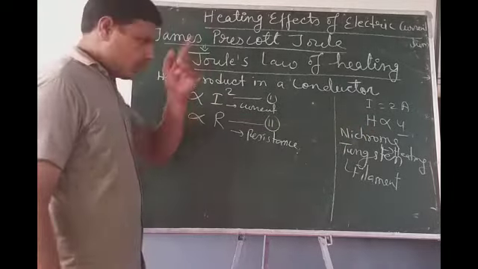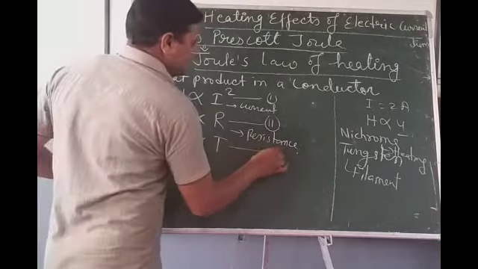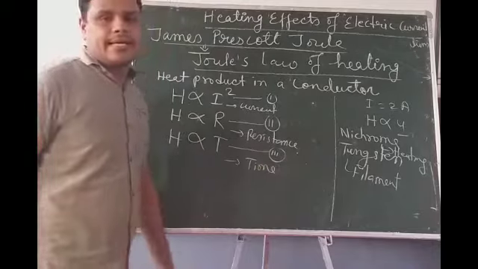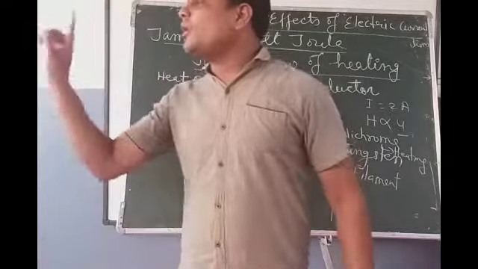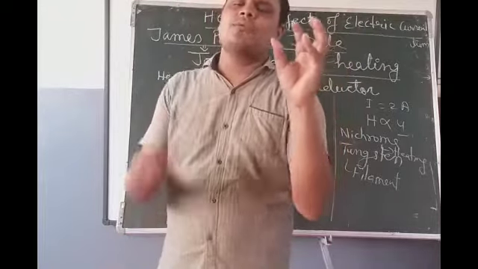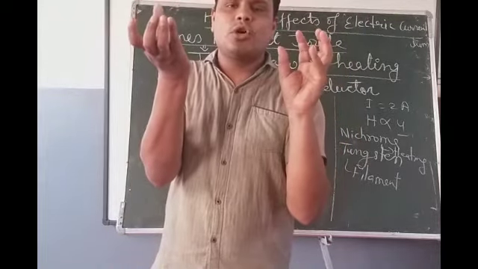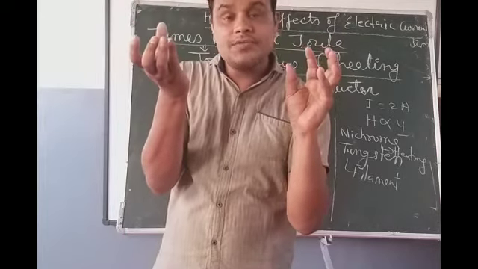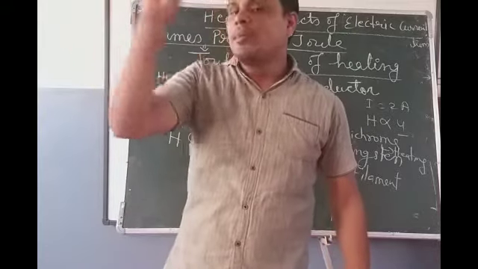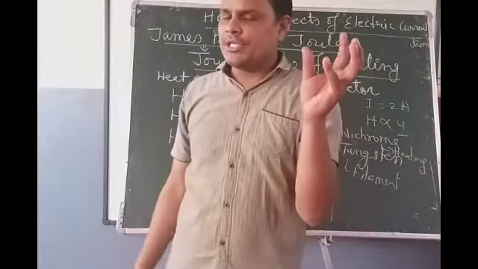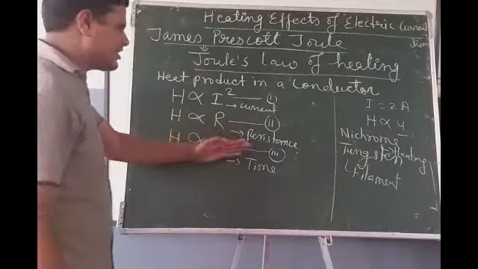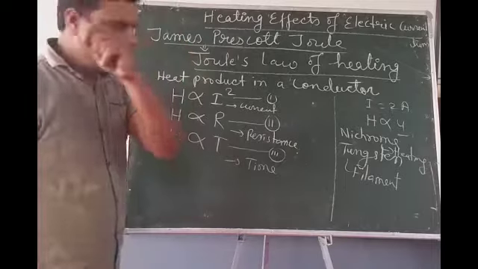Now heat produced is directly proportional to t. T means time. Why? Suppose we switch on a bulb and after that switch it off. One bulb is working for 2 seconds and the second bulb is working for 1 minute. Which will become hot? Surely the second bulb, which works for more duration of time, becomes hotter than the bulb which works for less duration of time. That means duration of time matters in the case of heat produced.